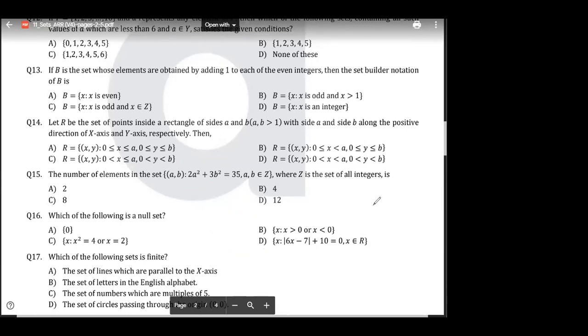So I can have 1 square, 2 square, 3 square, 4 square. Yes or no? Only these four can be possible. The values of a and b can be only 1, 2, 3, 4, because any number bigger than that will make the sum bigger than 35. Yes or no? So think about it. Which will satisfy only 4? You have to check.